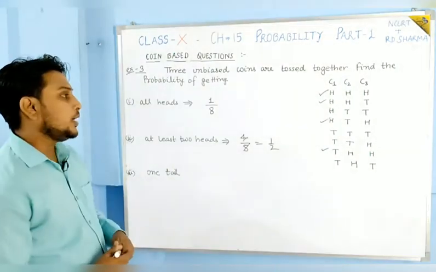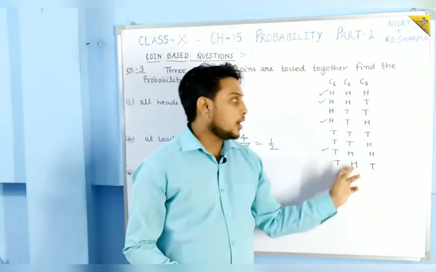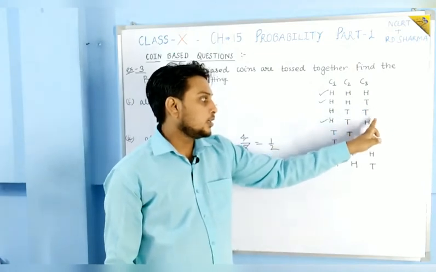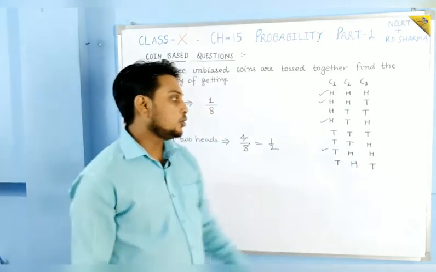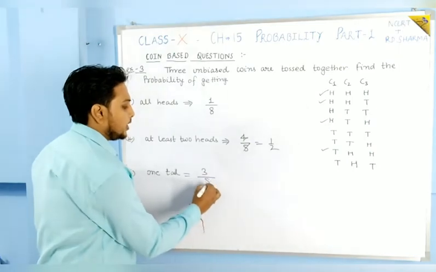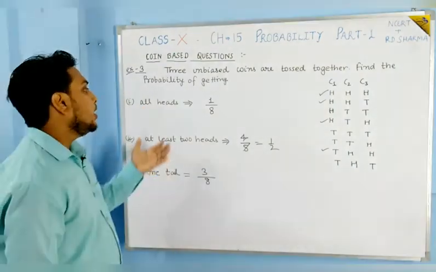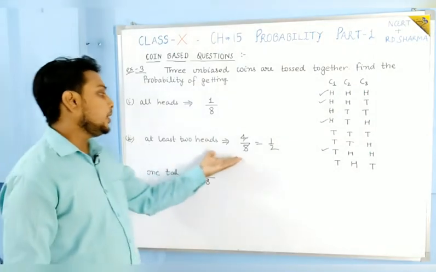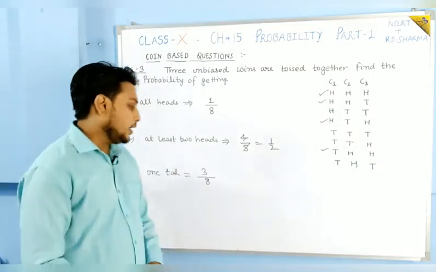The third question is getting 1 tail. So students, in how many outcomes is 1 tail there? The second one, in this case, and in this case too, and in this case. So total 3 cases are there, means number of favorable outcomes is 3 and the total outcomes is 8. So these are the answers of this question. Probability of getting all heads is 1 by 8, probability of getting at least 2 heads is 1 by 2, and probability of getting 1 tail is 3 by 8.